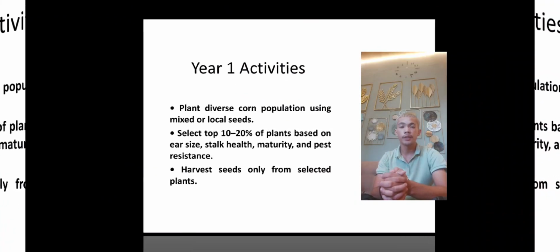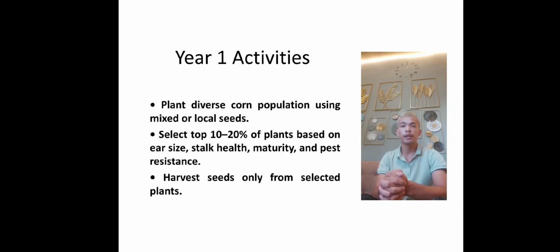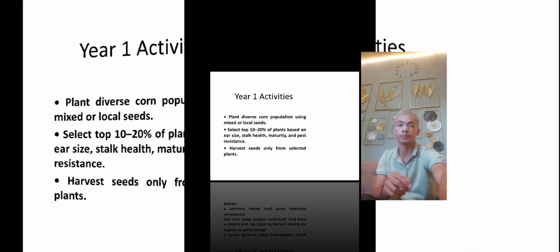In the Year 1 activities, we are planning to plant a diverse corn population using mixed or local seeds. Next, we are going to select the top 10 to 20% of plants based on ear size, stalk health, maturity, and pest resistance. And the next is, harvest seeds only from selected plants.